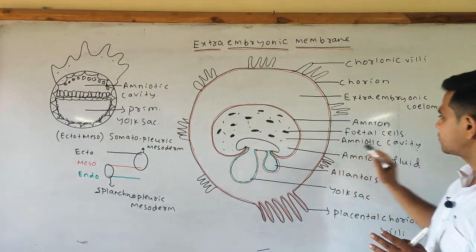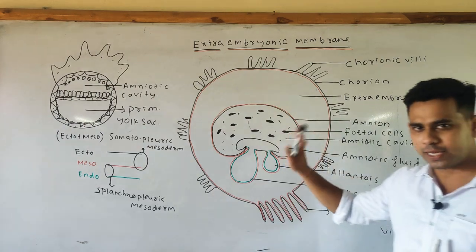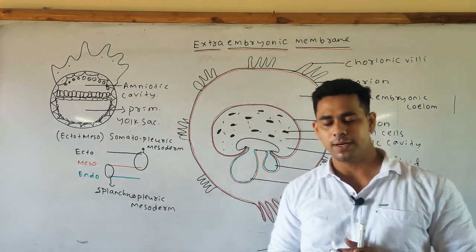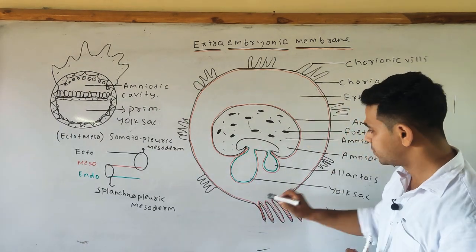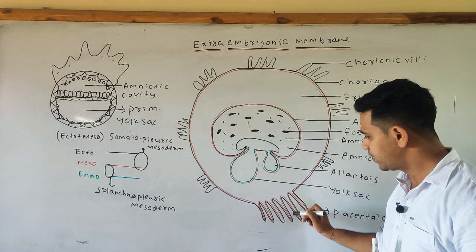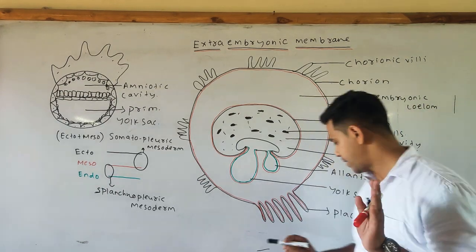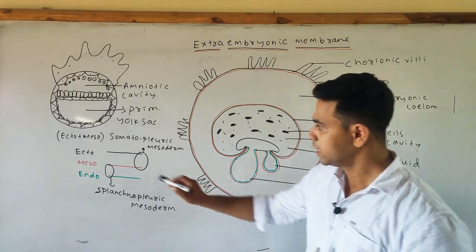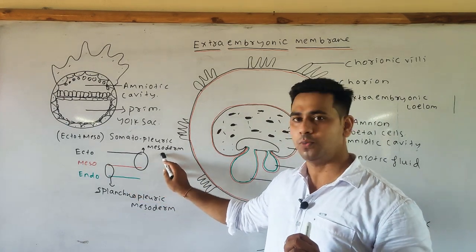Second, there are various fetal cells also present inside the amniotic cavity. Next, the total covering of the extraembryonic membrane is known as the chorion. The chorion also consists of various finger-like processes called the placental chorionic villi. Next, come to the lining. If the ectoderm and mesoderm come in contact with each other, then it is called somatopleuric mesoderm.